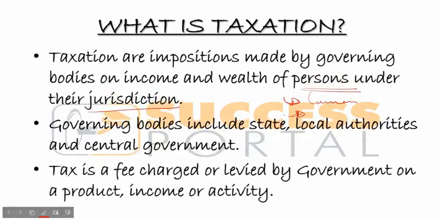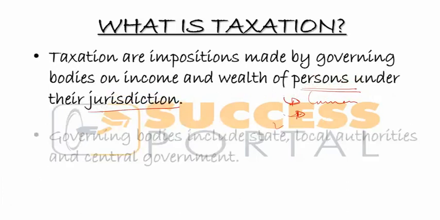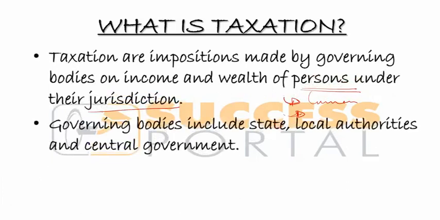Governing bodies include the state, local authorities, and central government. So it's not really limited to the state, but also local authorities like Zomba City Council, which can impose some taxes.